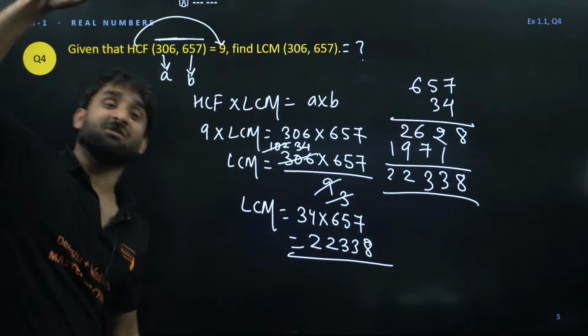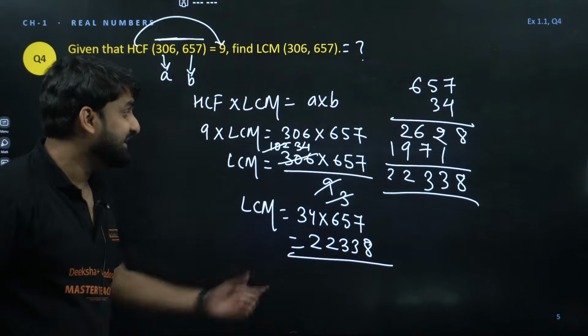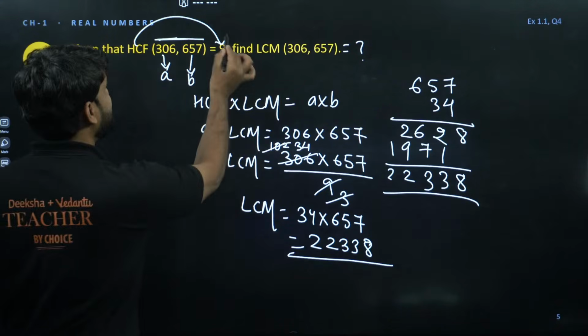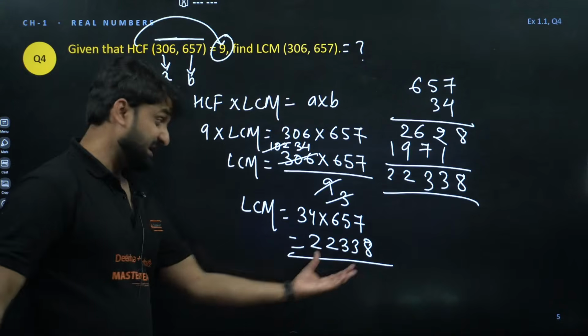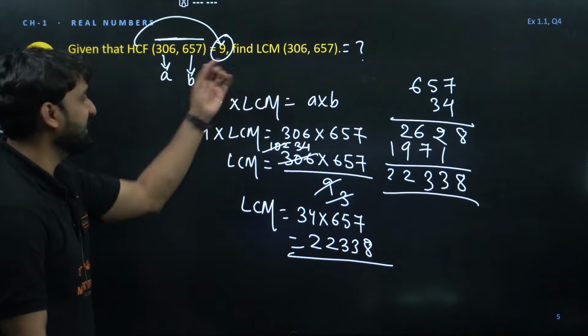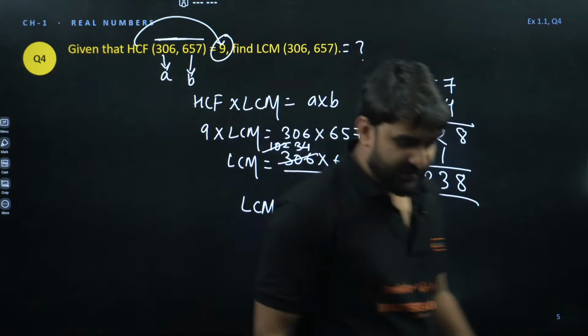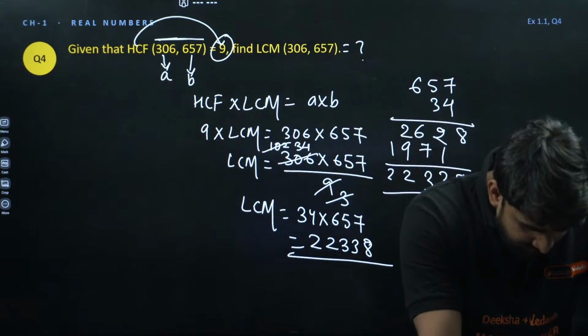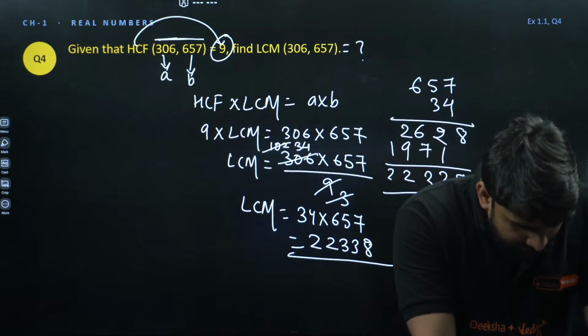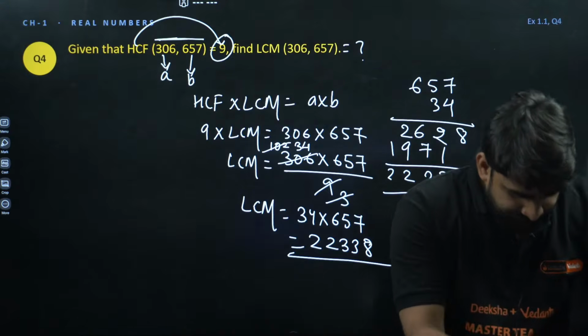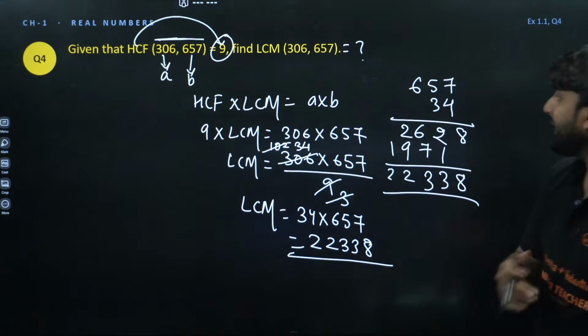And the LCM is always greater than the HCF. What is the HCF? What is the LCM? The LCM is far greater than the HCF. The HCF is the small number. Clear, everyone?